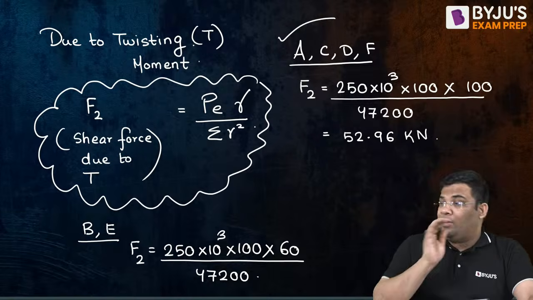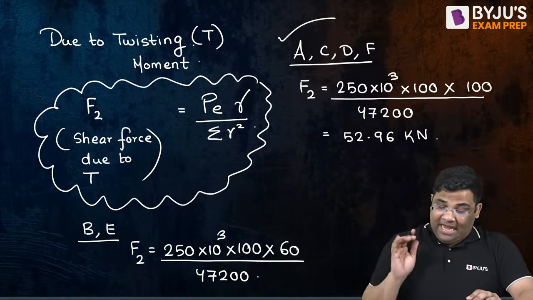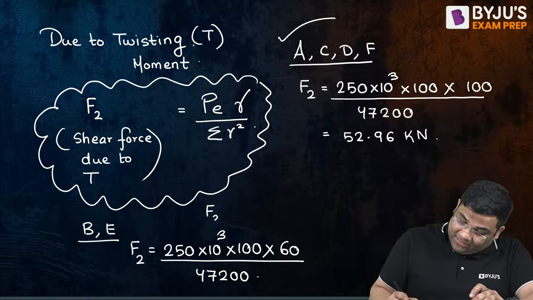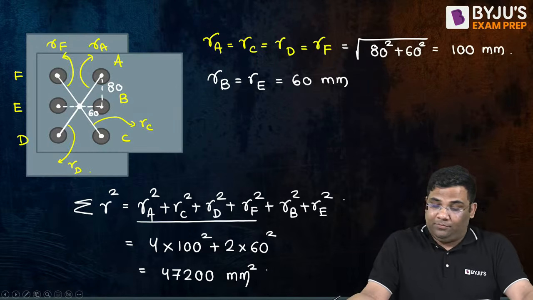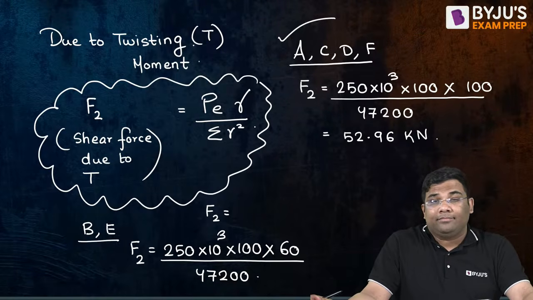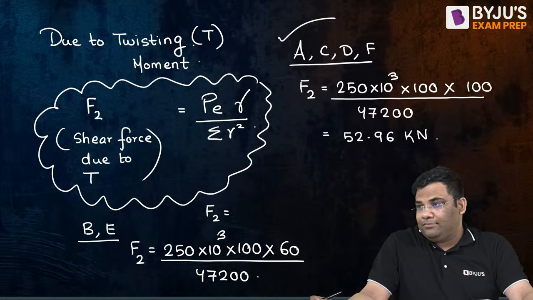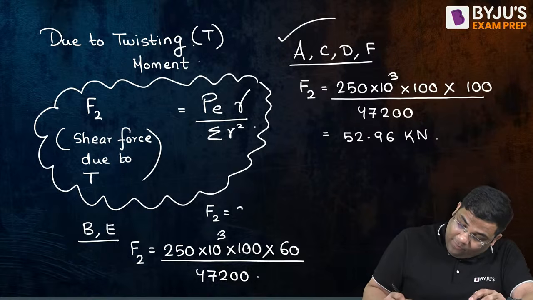So what is the F2 for B and E? Please write in the comment section. It is 31.78.